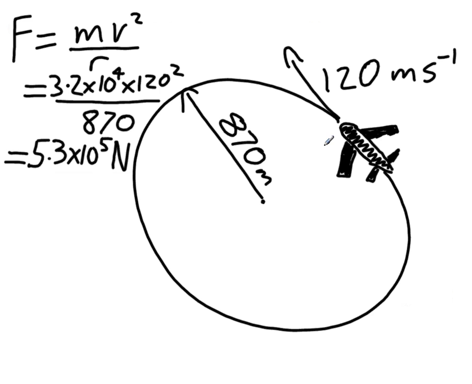Now, the horizontal force is going to be this force here. It's going to be a force directed towards the center of the circle. So anything in circular motion has a force exerted on it towards the center of the circle.